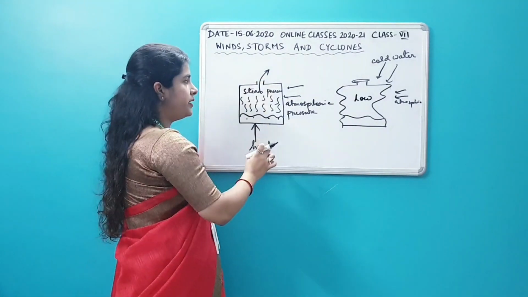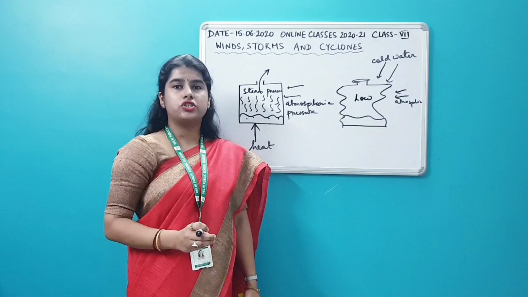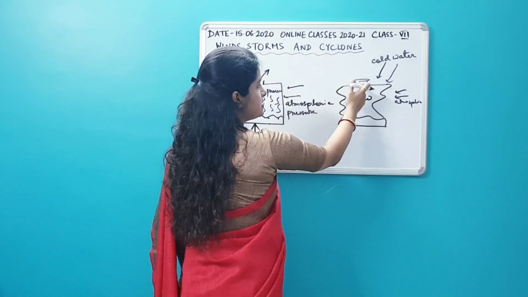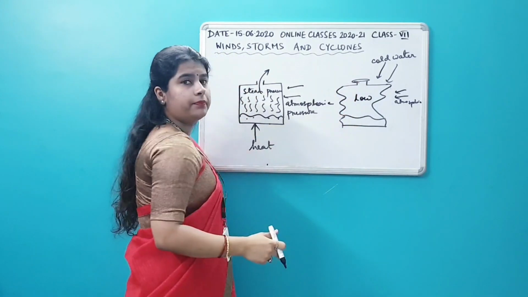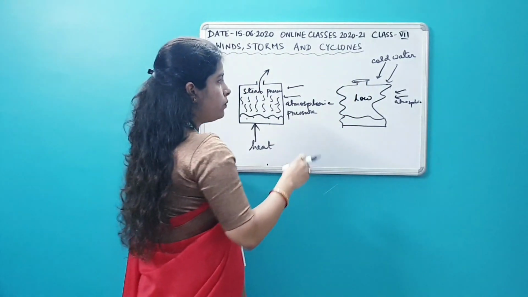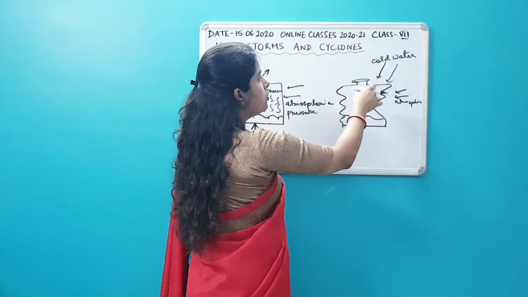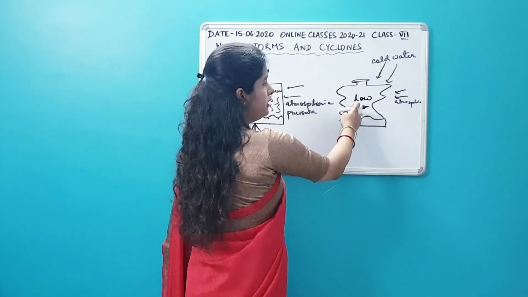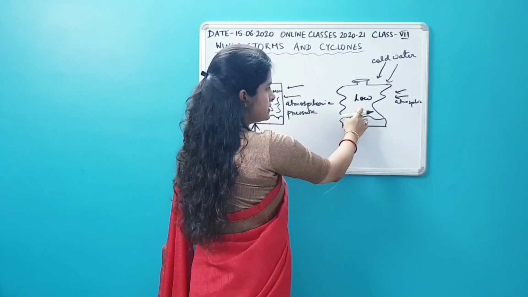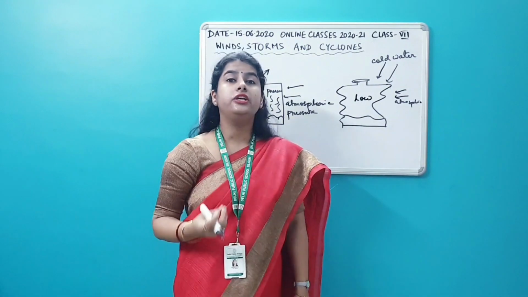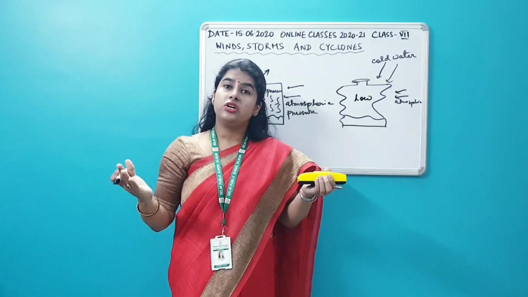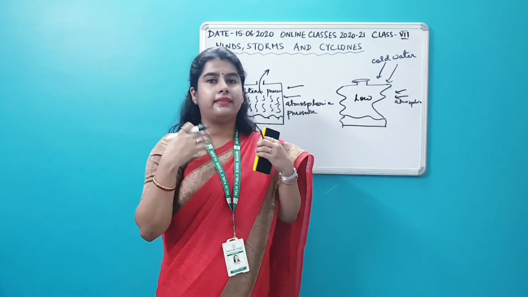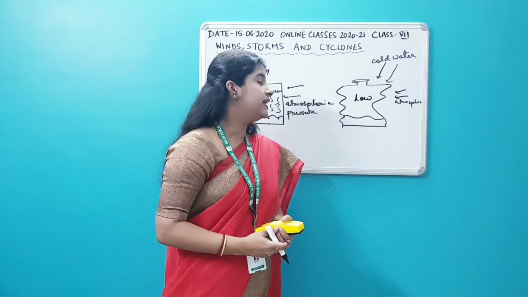Initially, when the lid is open, there will be no change in the structure of the tin can. Now you place the lid, you cover the top of the tin can with the lid, and once you place the lid, you pour cold water on top of the tin can. When you pour cold water, the steam inside the can condenses and the pressure inside the can reduces. And the outside atmospheric pressure is so high that it will crush the can inwards, and there is a change in the structure of the can.